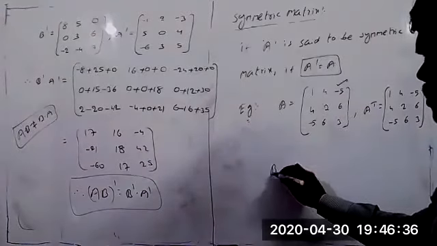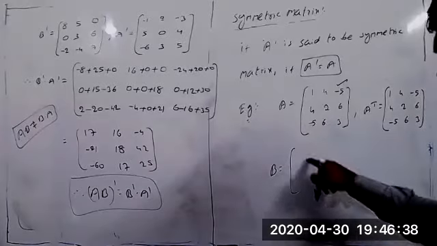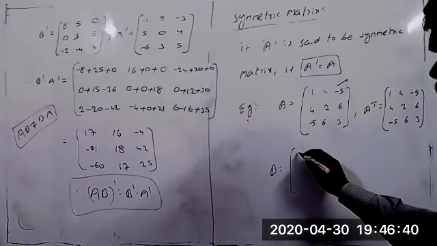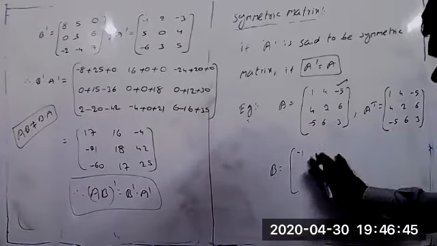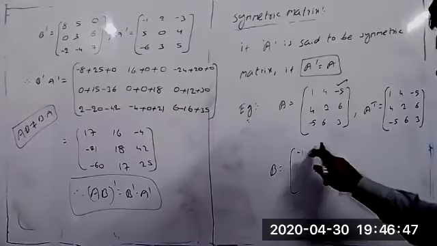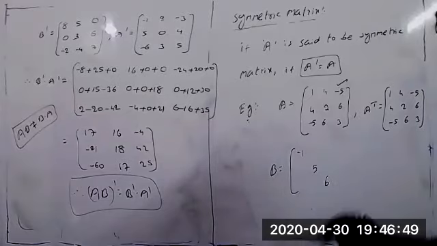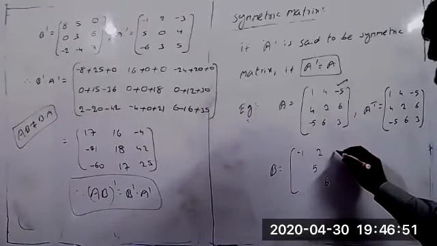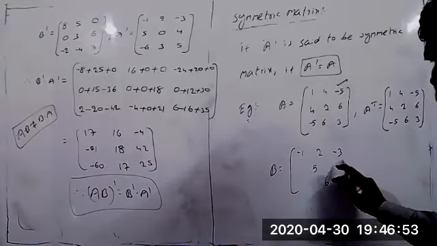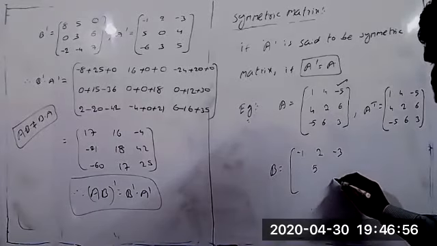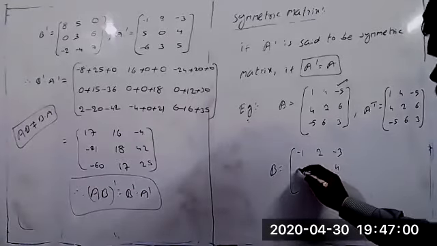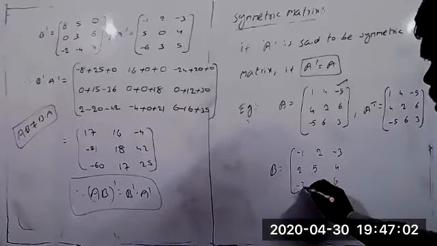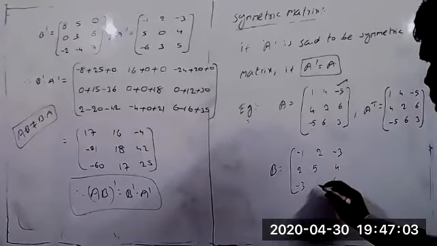Suppose you can take one more example here now. Matrix B equal to, these 3 elements you can take any elements only. Suppose I am taking here now minus 1, 5, and 6. The principal elements are your choice and take any element. But here now, suppose you can take 2, minus 3, and 4. So compulsory here also you can write now 2 only. Here also you can write minus 3. Here also you can write now 4.